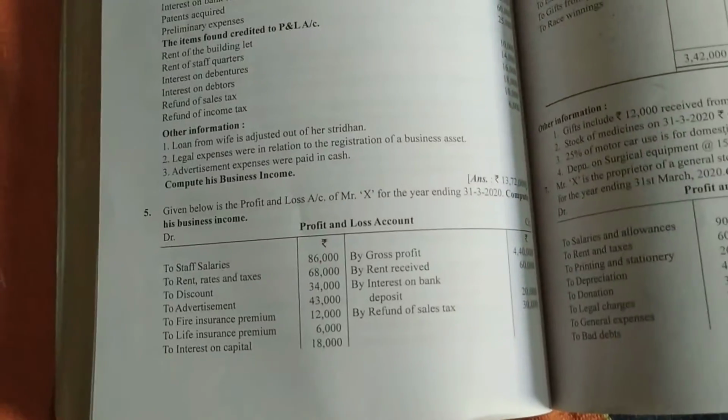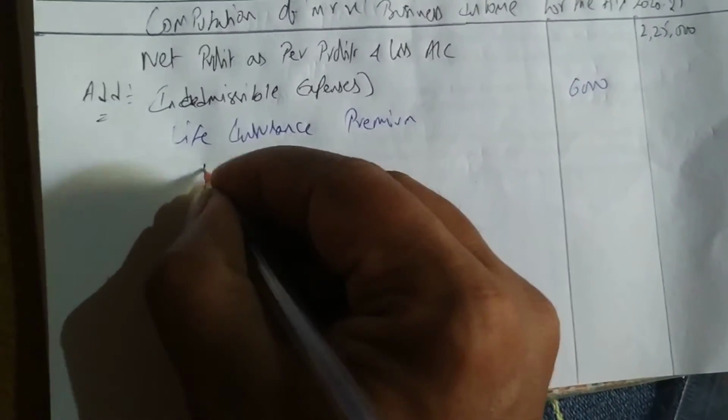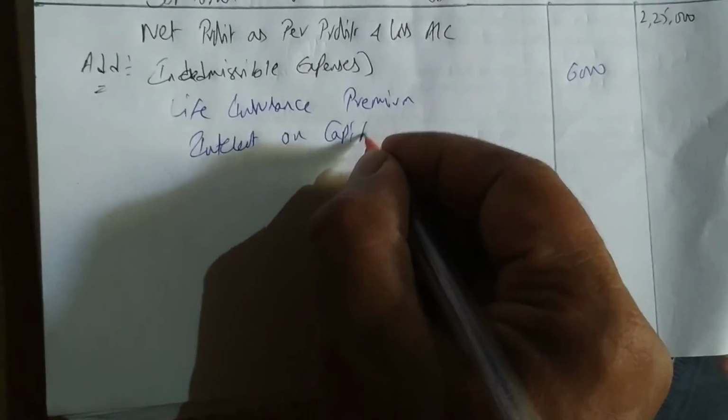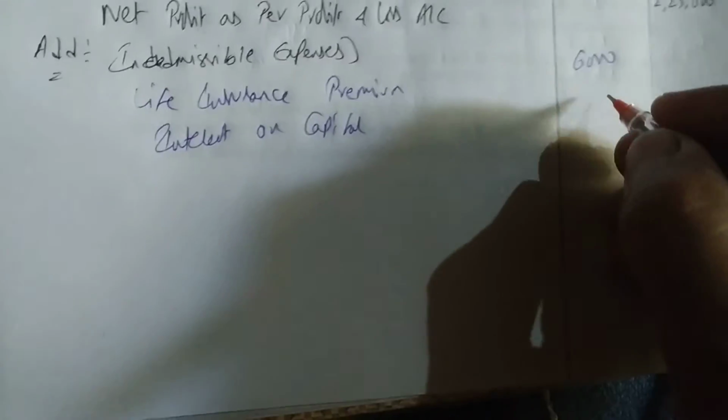How much is the life insurance premium? 6,000. Next, interest on capital is not allowed. How much is interest on capital? 18,000.